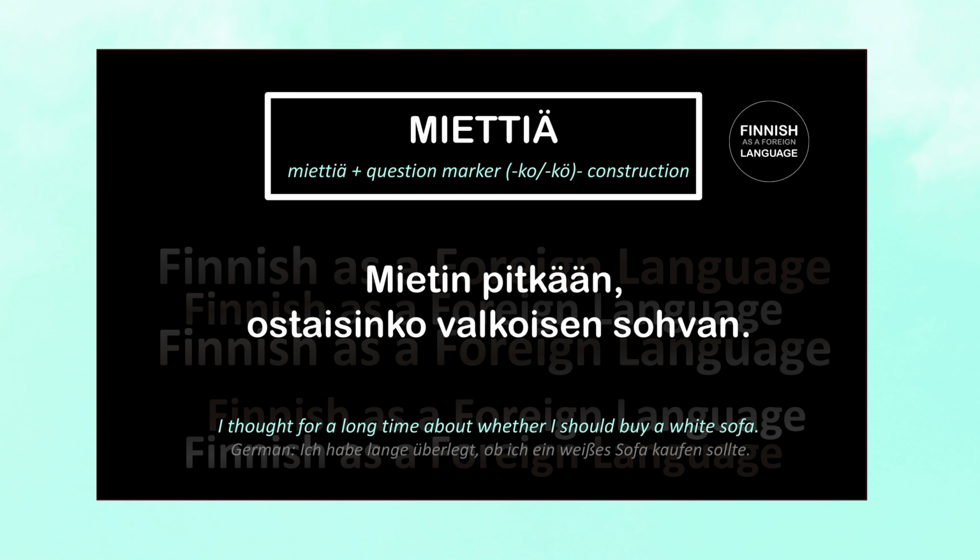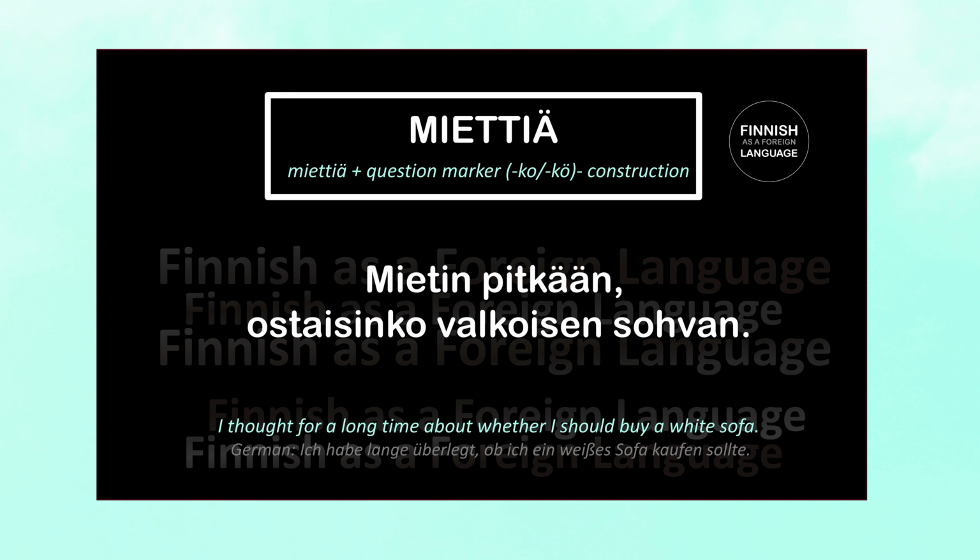Let's go step by step. Mietin pitkään means I thought for a long time. So miettiä here emphasizes again careful consideration. Ostaisinko means should I buy? It's a combination of the first person singular conditional present tense plus the question marker ko. And valkoisen sohvan means the white sofa, genitive case of valkoinen sohva. So here we use the verb miettiä in order to emphasize that we're making a careful decision about the pros and cons of buying the white sofa. For example, if you have a cat or a dog, you might want to think twice before buying a white sofa.